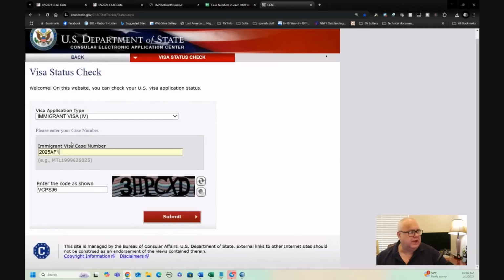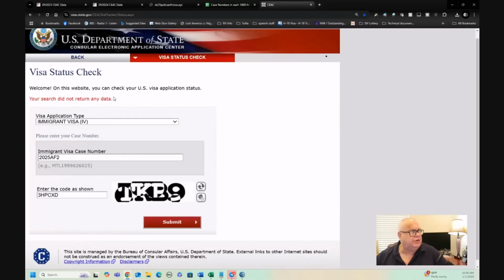If we look at AF2, AF2 comes back as a hole, and a hole means, hang on a second, I'll just show you how the reaction is. It says your search did not return any data. And it's because it's not a real case. It's not an actual case. No person has that case number.